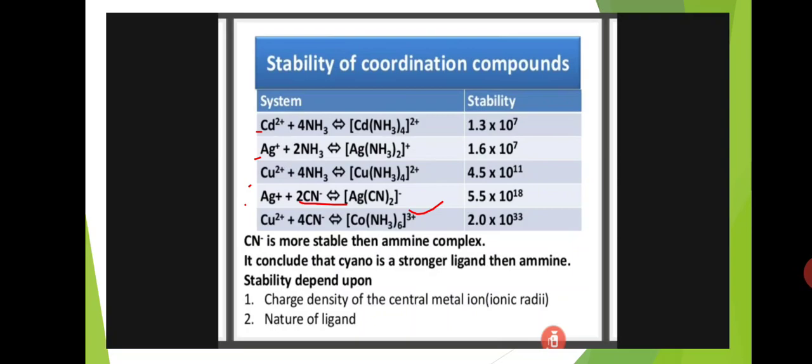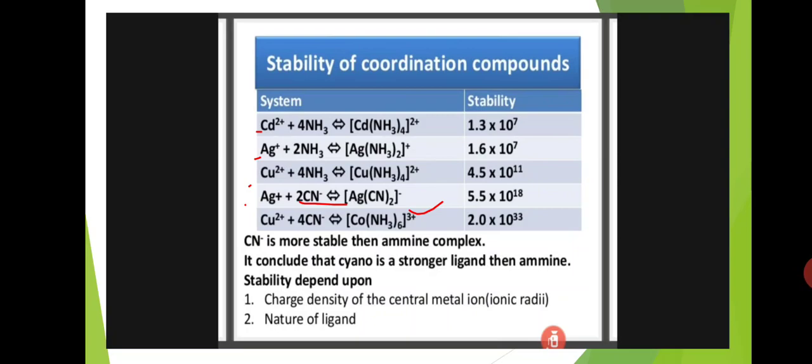Copper 2+ reacts with 4 moles of ammonia ligands, NH3, and forms the Cu(NH3)4 complex. The stability constant is 4.5 × 10^11. Next is Ag+ reacting with 2 CN minus and forming Ag(CN)2. This complex has a much higher stability constant, 5.5 × 10^18.